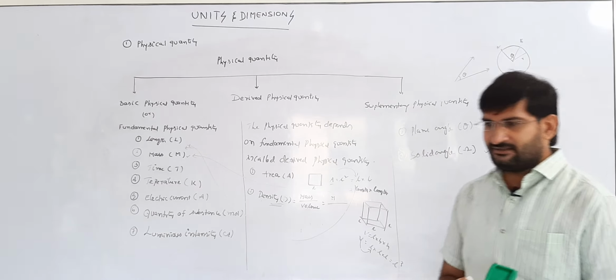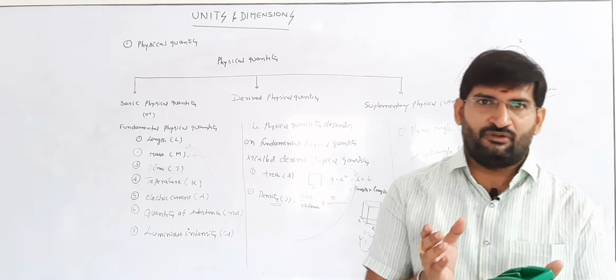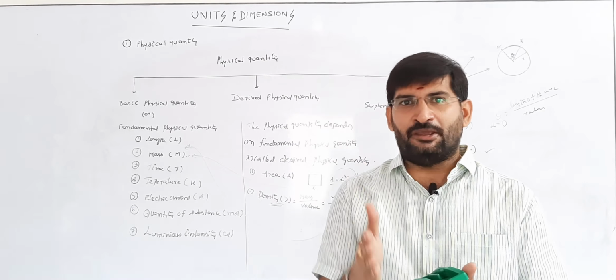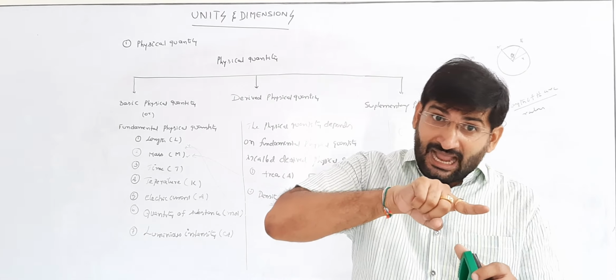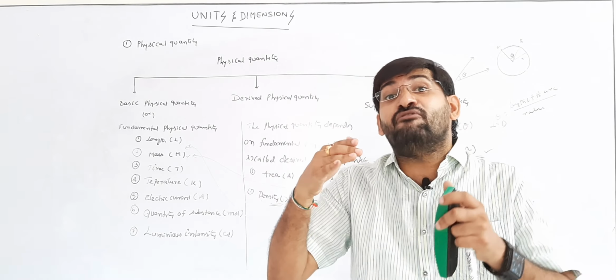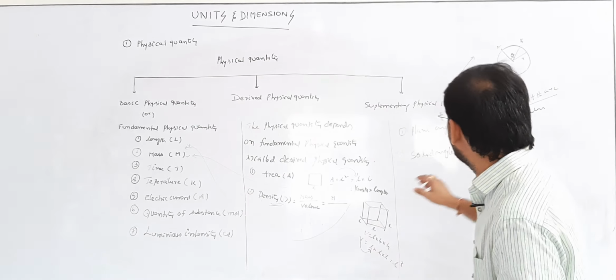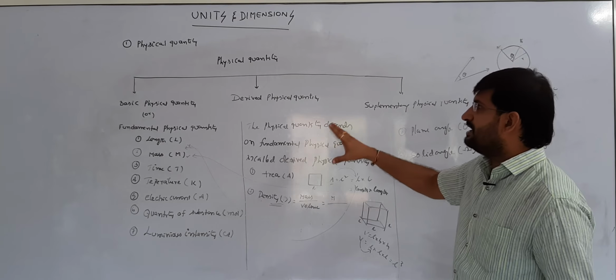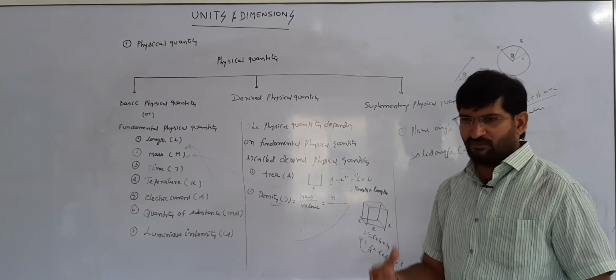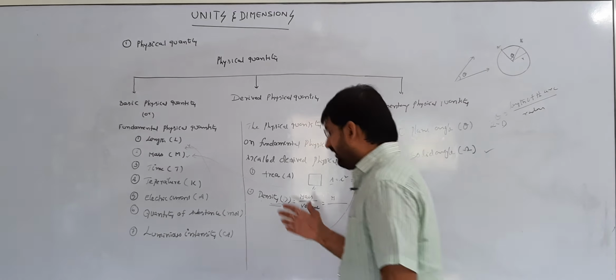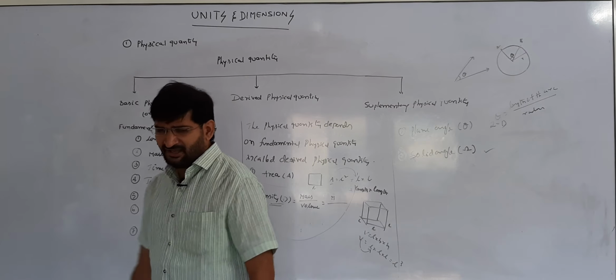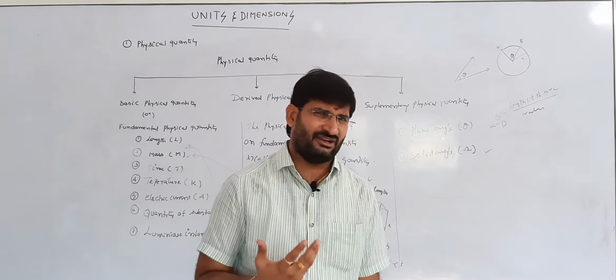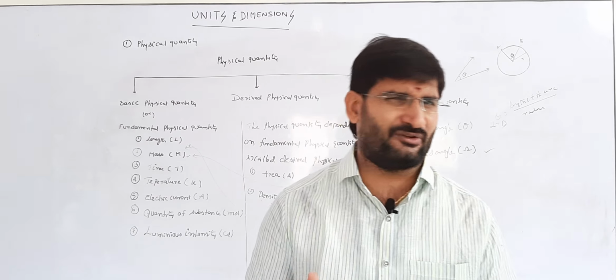Simply we can say that if you take an apple which is cut into a V shape, some volume is there, and the angle of that V-shaped wedge is called the solid angle. These are all discussions about physical quantities. One more time we will discuss what a physical quantity is. Any measurable quantity is nothing but a physical quantity.